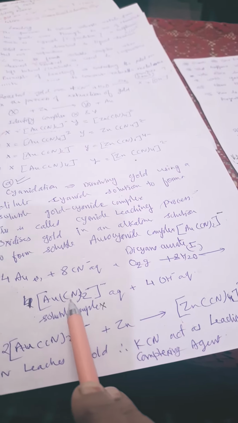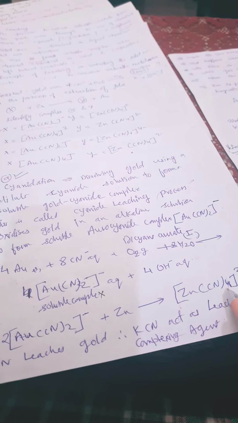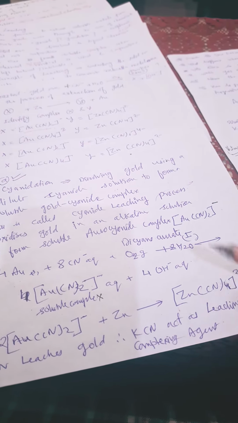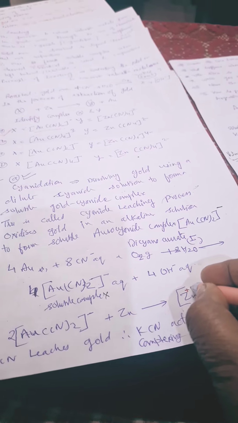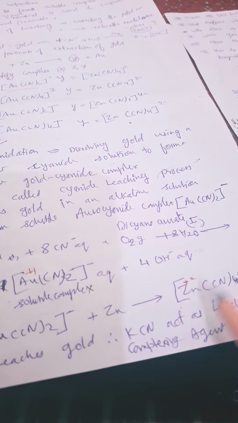Here the coordination number of gold is 2. Here the coordination number of zinc is 4. Here zinc is in +2 oxidation state, and gold is in +1 oxidation state. The gold is +1, zinc +2.